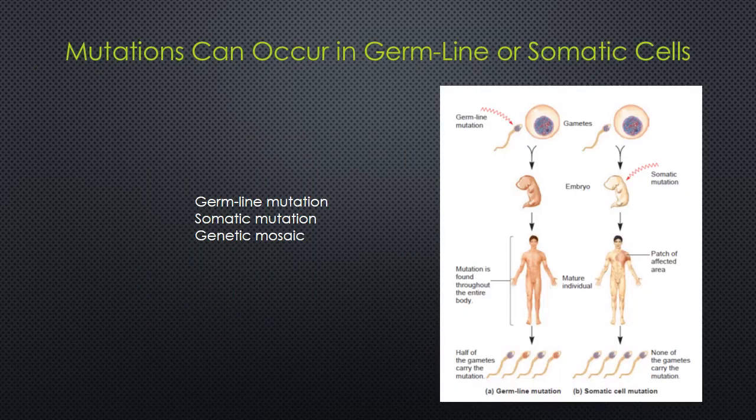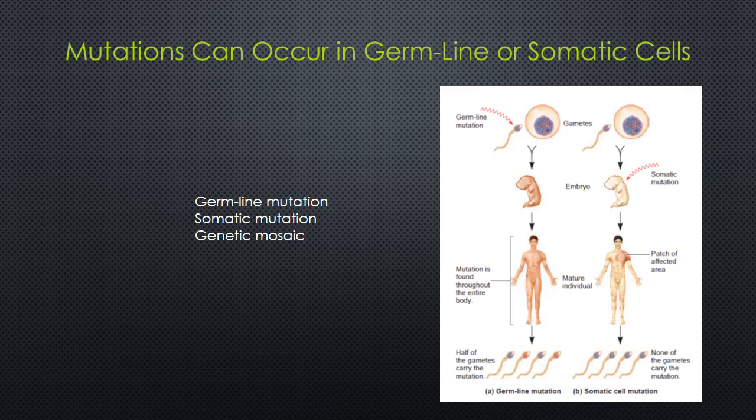Now, next, mutations can occur in germline or in somatic cells, both types. So, now we have considered many different ways that mutation affects gene expression. For a multicellular organism, the timing of mutation also plays a role.